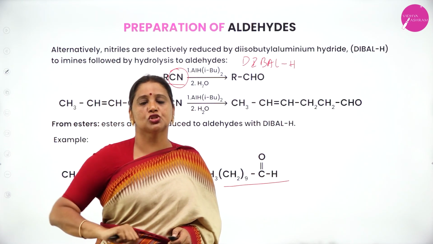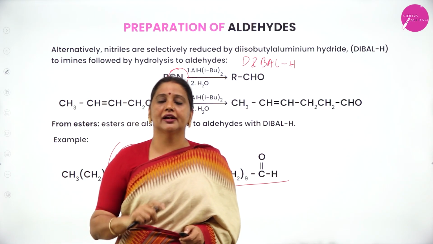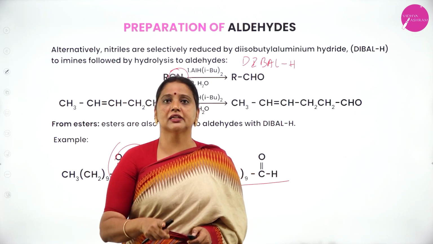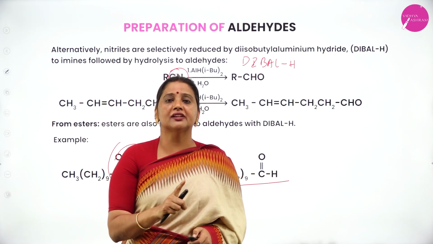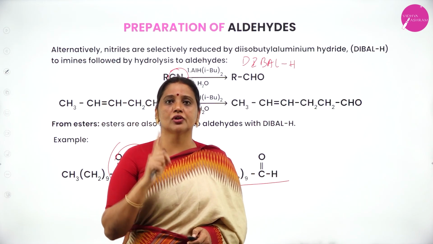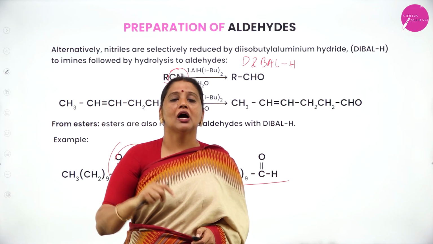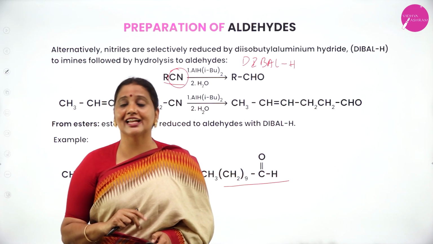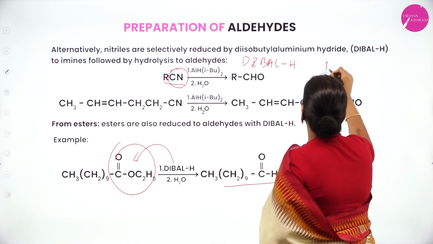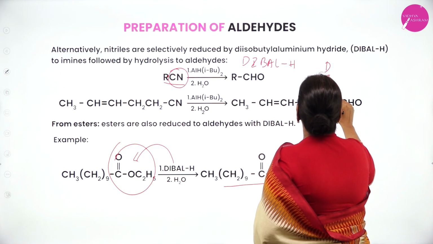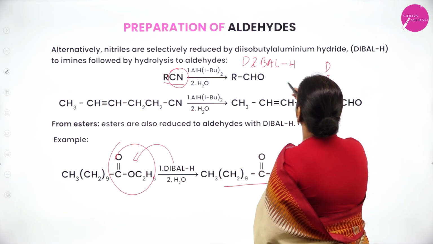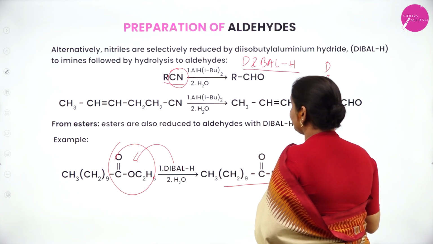What are the two methods to convert nitriles into aldehyde? The best method of conversion of nitrile into aldehyde is Stephen reduction by using stannous chloride and concentrated HCl. Second method of conversion of nitrile into aldehyde is by adding DIBAL-H, diisobutyl aluminium hydride.